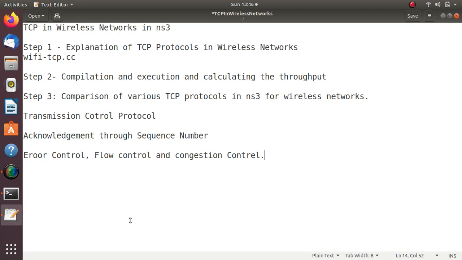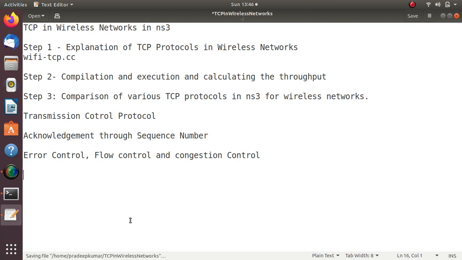Based on the number of events and sequence numbers, we have error control, we have flow control, and TCP has congestion control. Most of these aspects have been covered in most of the TCP protocols. So in NS3, let us see how many TCP protocols are supported, and how we can compare their throughput. That's what we are going to see today.